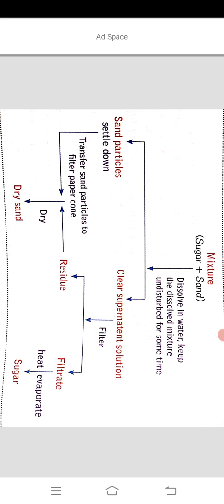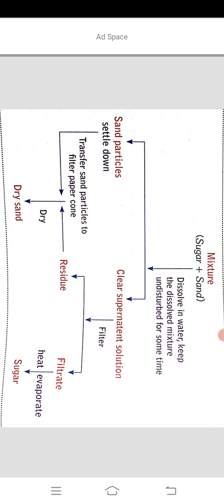Now what am I doing? Now we have to decant it, the mixture of sugar and water. Now we have decanted the sugar and water mixture. So we get sand particles. Now if we filter the clear supernatant solution, then also we can get some amount of sand.